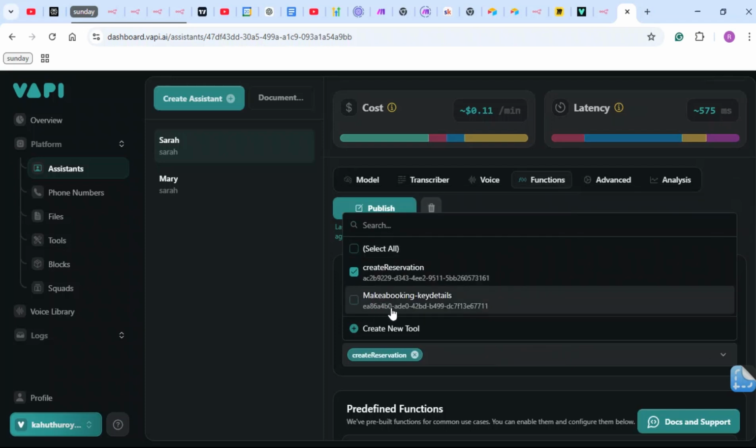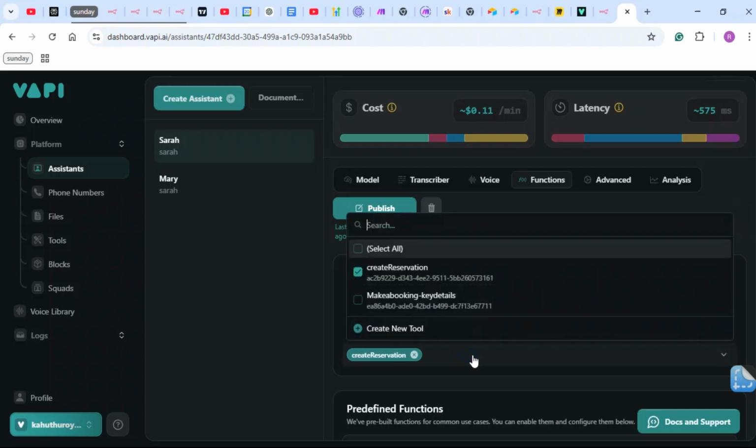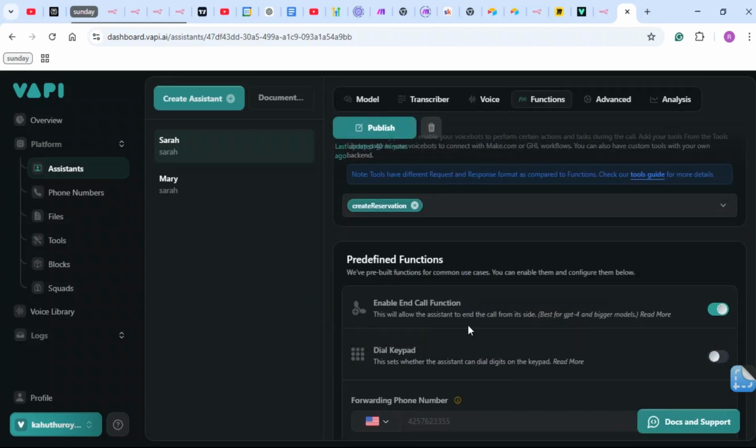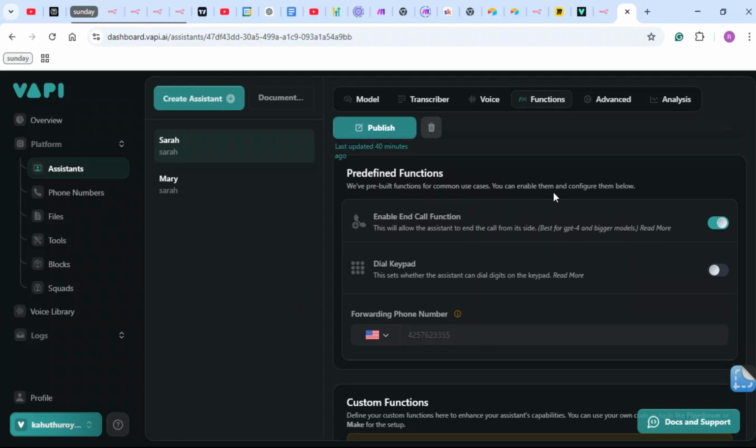I don't know what that is. And yeah, that's all good. Once that's there, predefined functions, enable end call function. This will allow the assistant to end the call. I hadn't set this up, but it's good to keep it on.